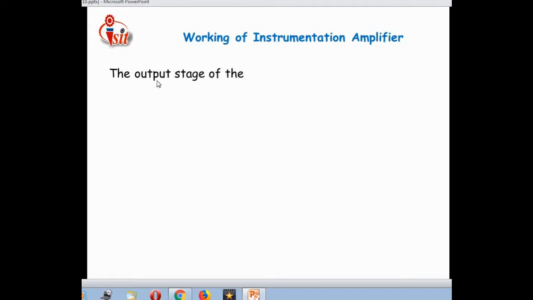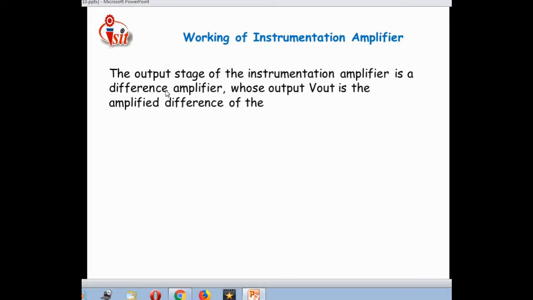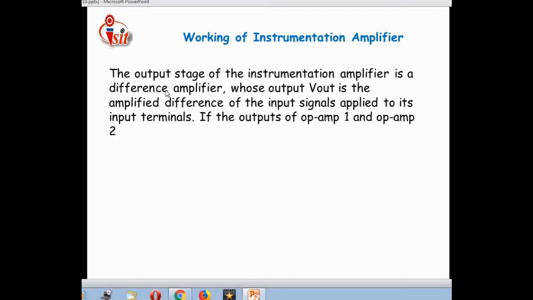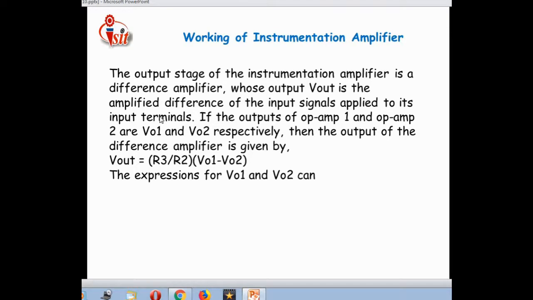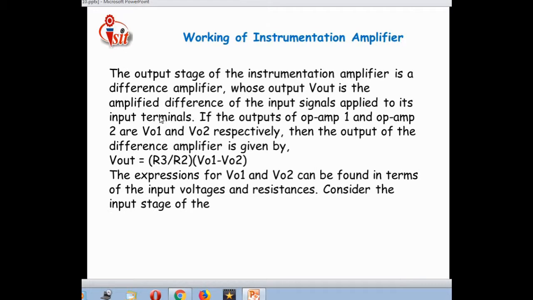Then along with that, working of the instrumentation amplifier. The output stage of the instrumentation amplifier is a difference amplifier whose output V out, that is the output voltage, is the amplified difference of the input signals applied to its input terminals. As I told, whatever output is introduced by op-amp number 1 and whatever output is introduced by op-amp number 2, op-amp number 3 will perform the difference amplifier working, and it will introduce a difference between the two outputs of those op-amps.